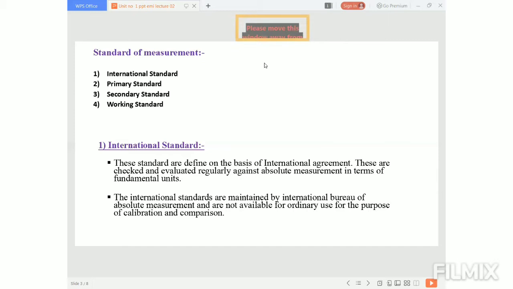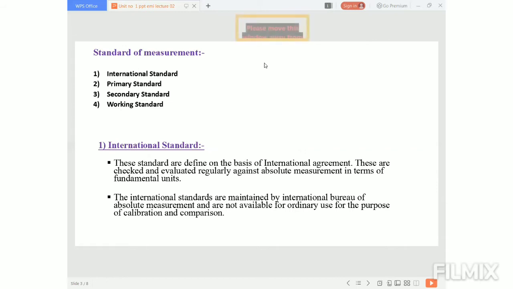For that purpose, there is one international agreement and these standards are defined on the basis of those agreements. These are checked and evaluated regularly against the absolute measurement in terms of the fundamental units.